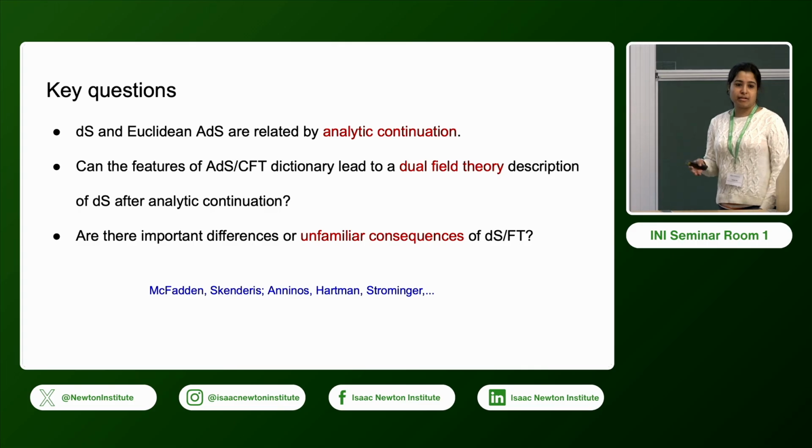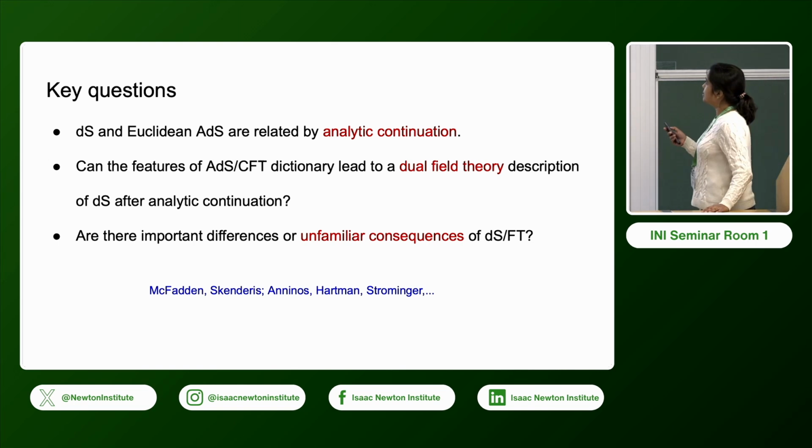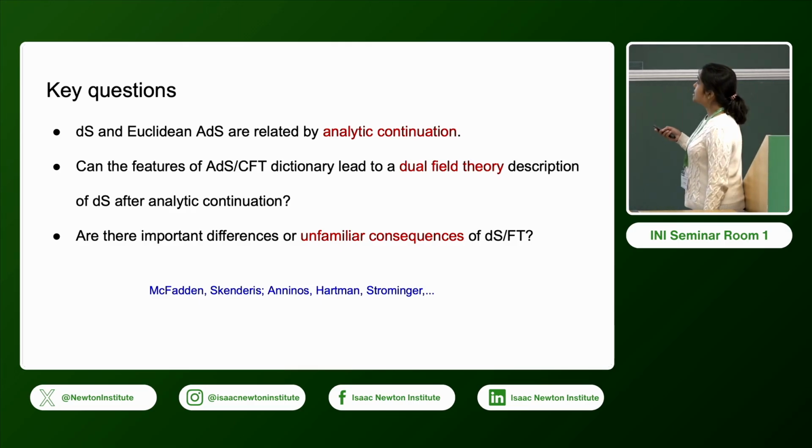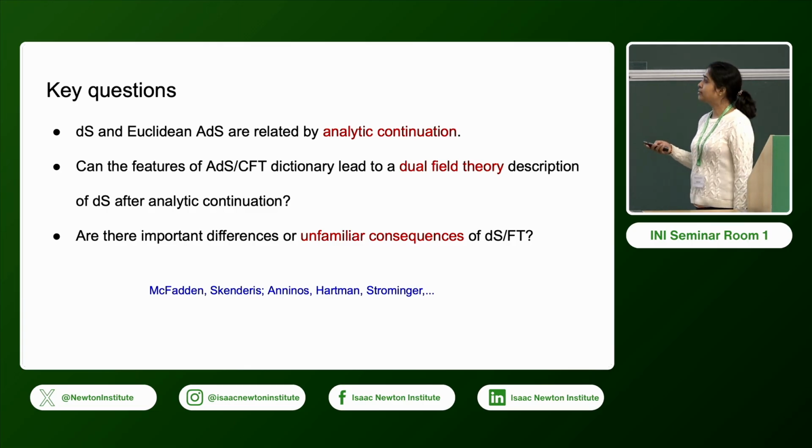Since the organizers have asked to highlight some important questions, here are some that I would like to mention. We know that de Sitter and Euclidean anti-de Sitter are related by analytic continuation, so we can go from one to the other by this specific analytic continuation. The question one can ask is, can the features of the AdS/CFT dictionary lead to a dual field theory? It can be a conformal field theory, or a field theory without conformal symmetry. But the question is, is it possible to have a dual description after doing this similar analytic continuation?